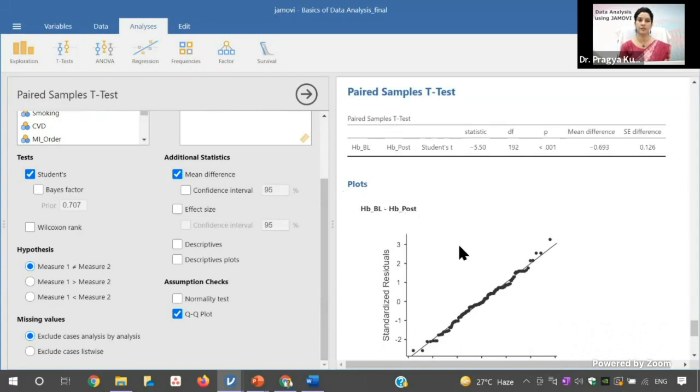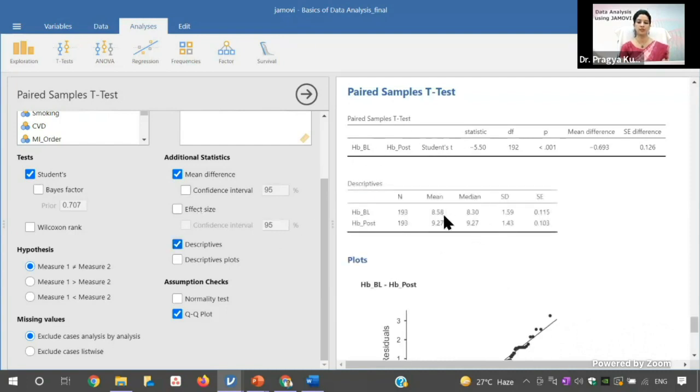And in SPSS, if you can recall, we need to create a new variable of this difference, whereas Jamovi automatically creates this difference, and you have a QQ plot which is showing that it is normally distributed. So this is the paired sample t-test, and then you can click on this descriptive also, where you can see the mean and median and standard deviation of this baseline hemoglobin. This is the difference. In this case, the mean difference was 0.693, and it was significant.